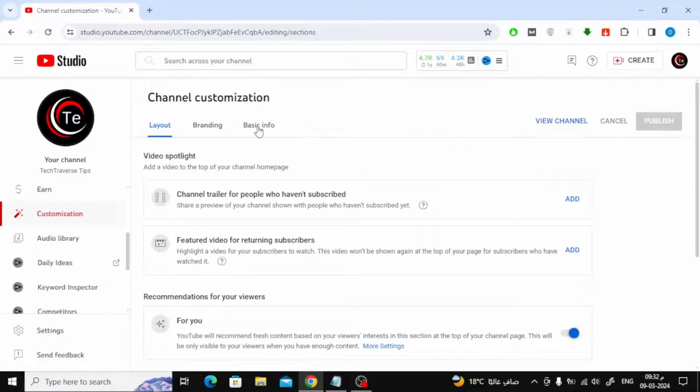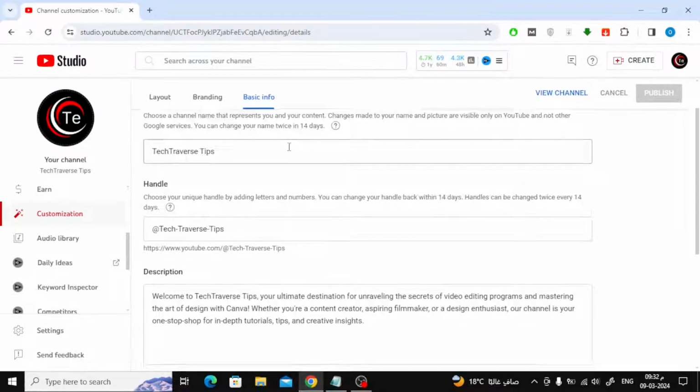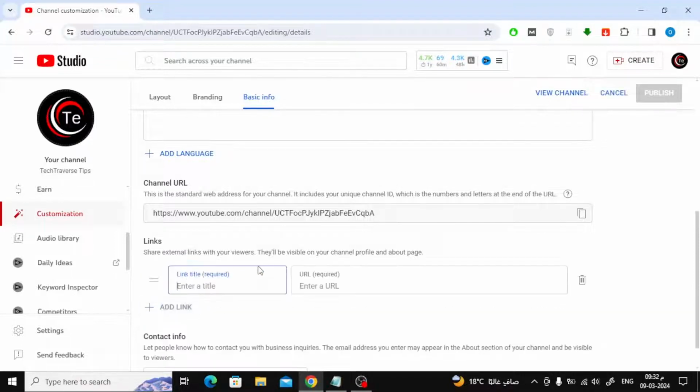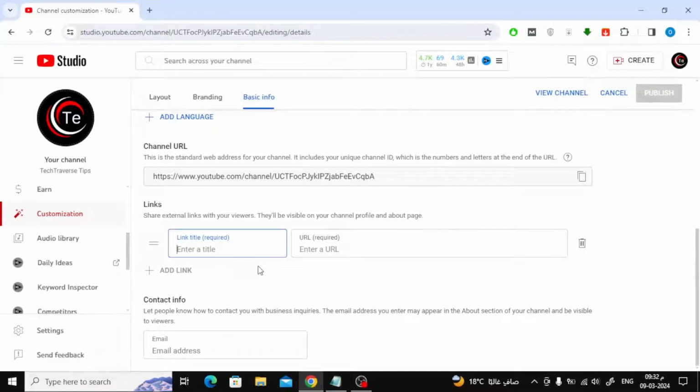Now choose Basic Info. Scroll down a little until you find the Links section. Click on Add Link. In the first box, write TikTok. In the second box, add your TikTok link.